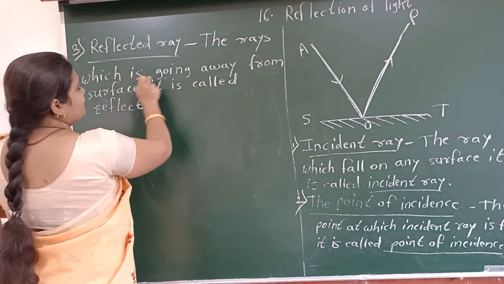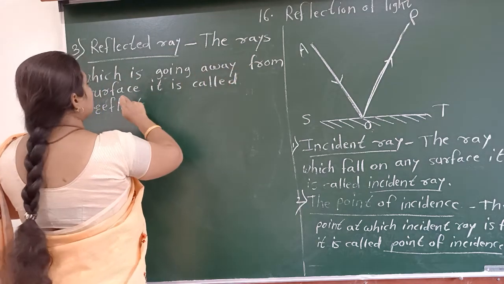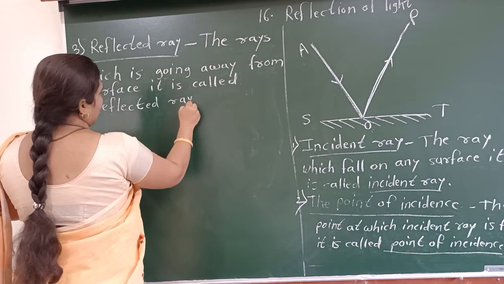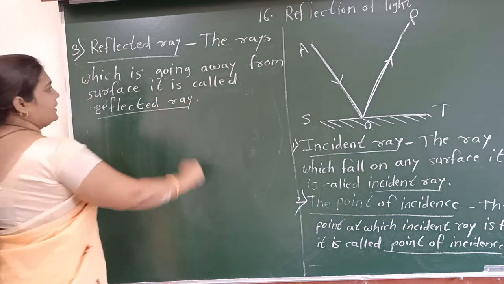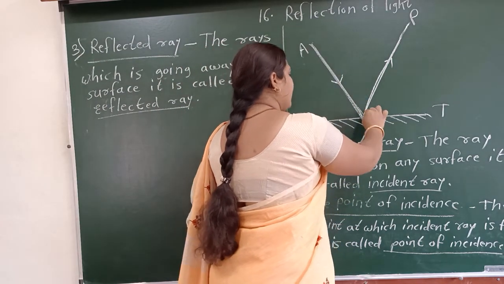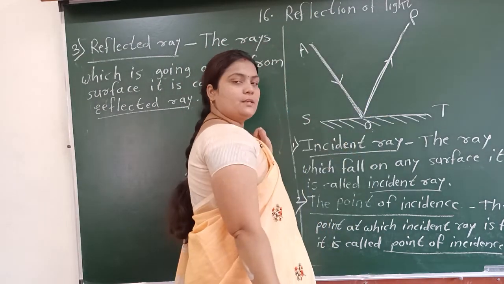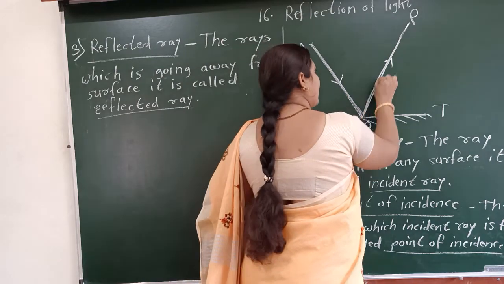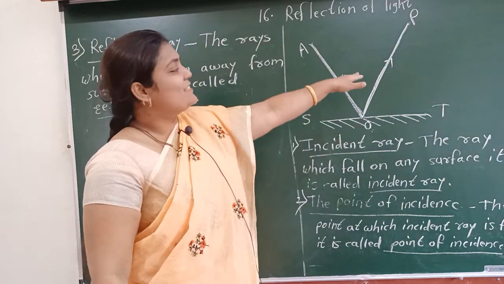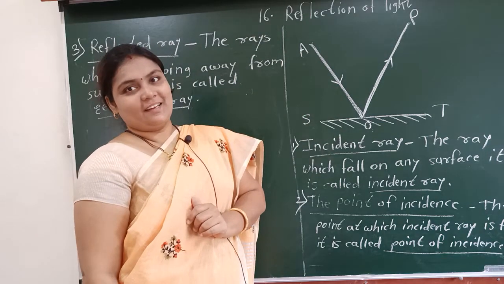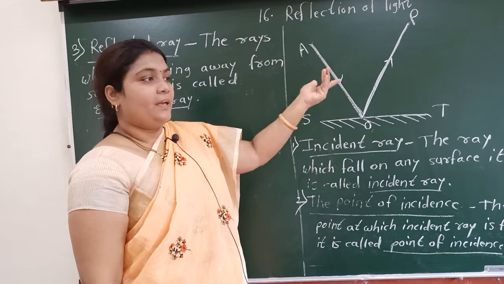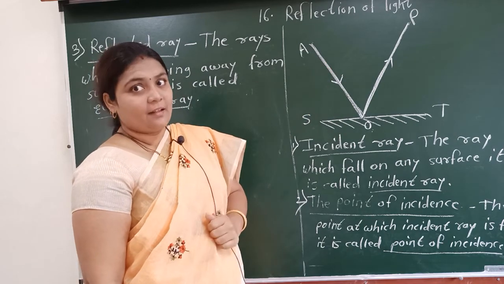The ray which is going away from the surface, it is called a reflected ray. See here once again, AO is an incident ray, and from the point of incidence O, this ray which goes away from the surface is called the reflected ray. Here ray PO, or ray OP, is a reflected ray.